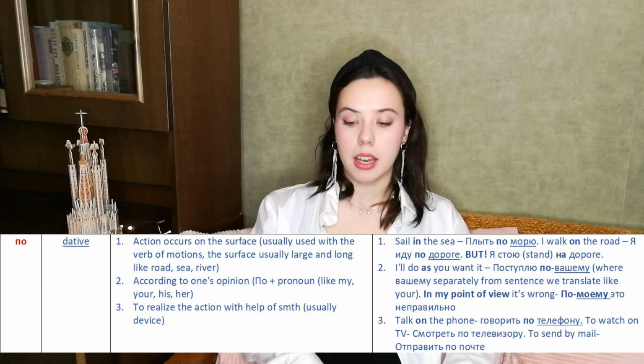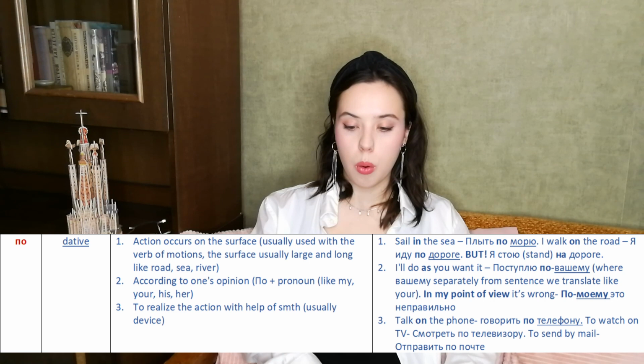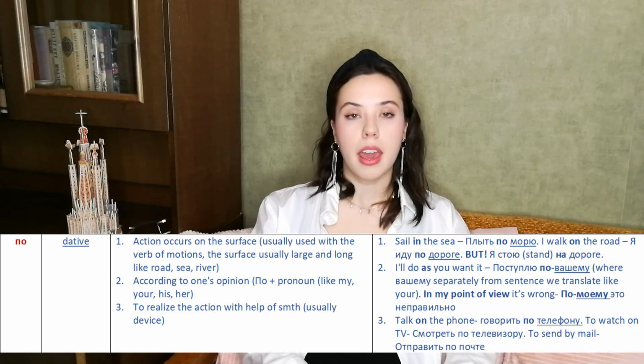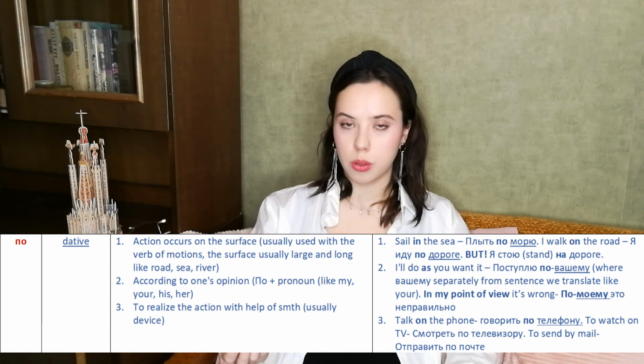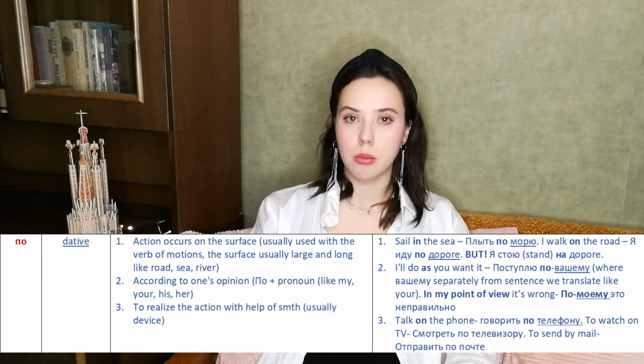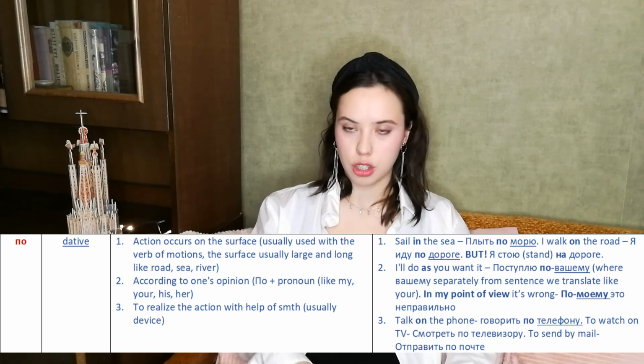And the last meaning of the preposition по will be to realize an action with the help of something, usually a device. For example, talk on the phone, говорить по телефону. So this device helps us to realize the action.